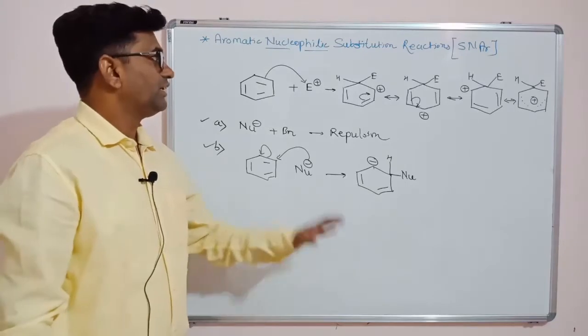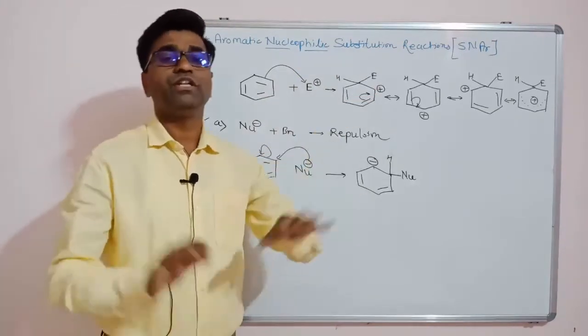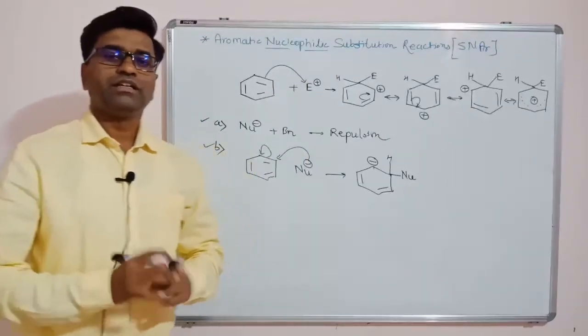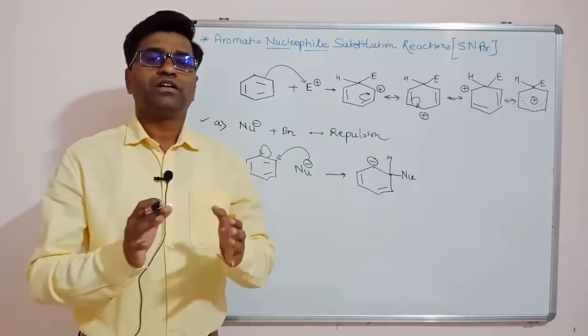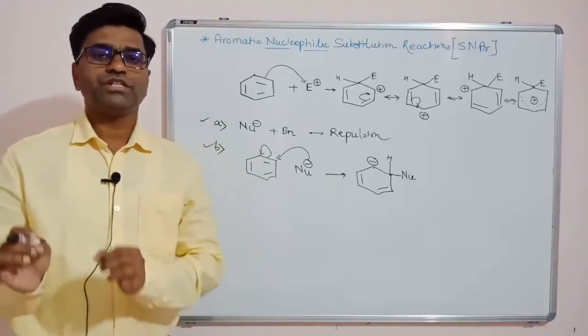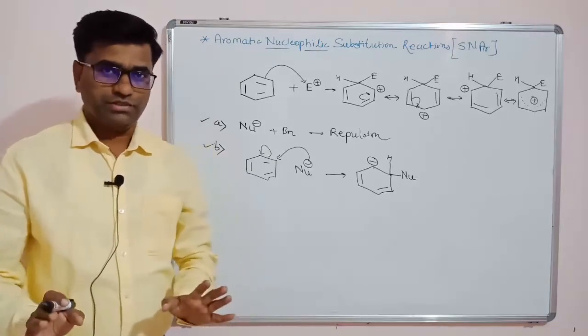But it is not the case that nucleophilic substitution will not occur on the benzene ring. There are some reactions in which nucleophilic substitution of the aromatic ring is possible.